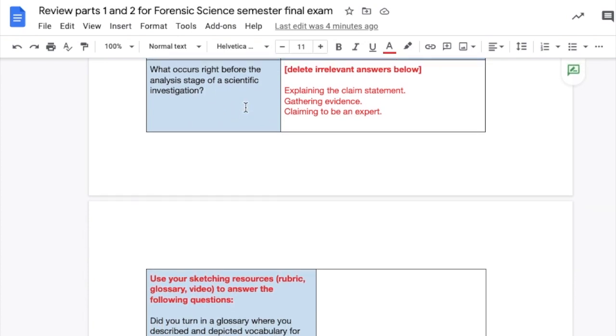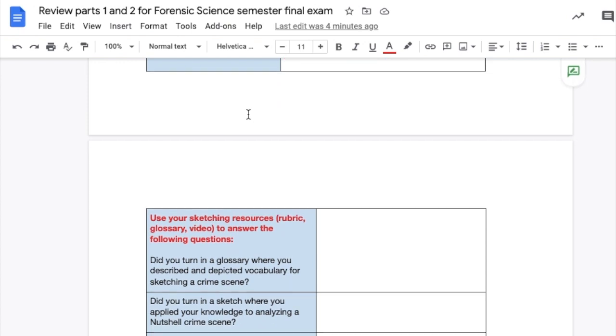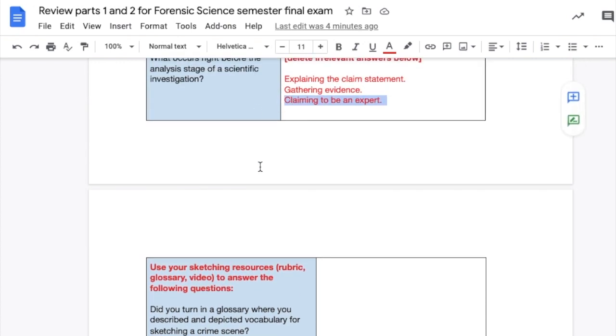What occurs right before the analysis stage of a scientific investigation? Well, explaining the claim statement? Nope. Claim statement is just a claim statement. Gathering evidence? That sounds right. That's right before we analyze the evidence. We need to describe how did we gather it? How do we know that? And then claiming to be an expert? Well, that's kind of irrelevant. So let's delete that one and just leave that middle answer.